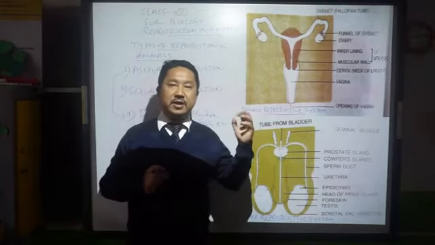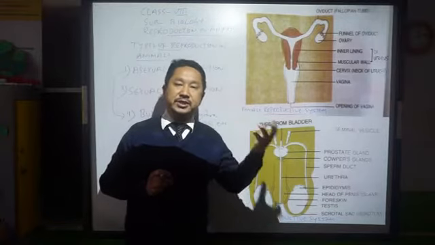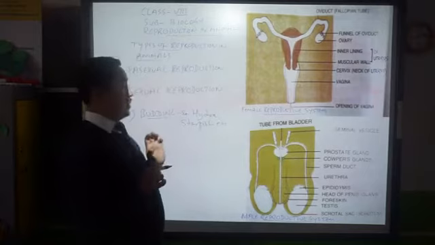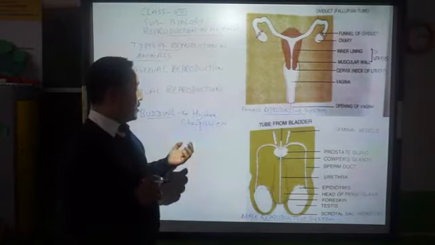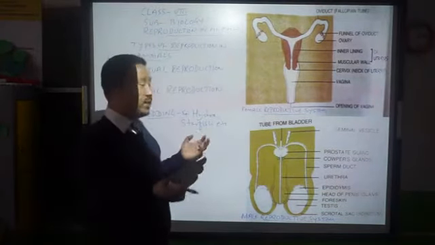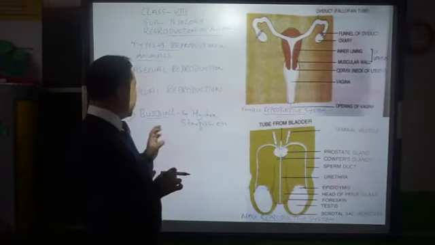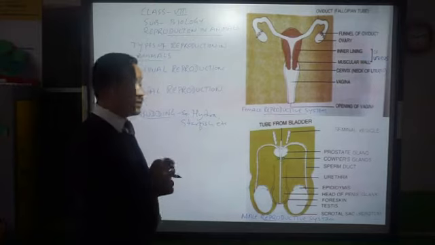Yeast is a fungus that reproduces by means of budding. Here in case of animals there are hydra and starfish, and many others maybe, reproducing by means of budding.